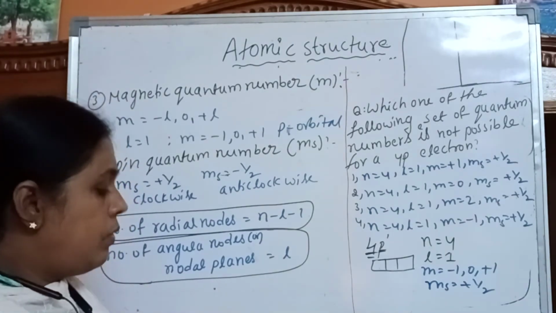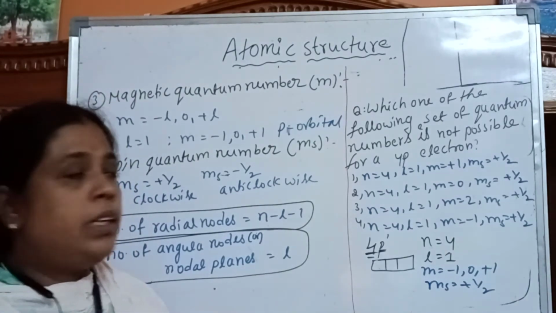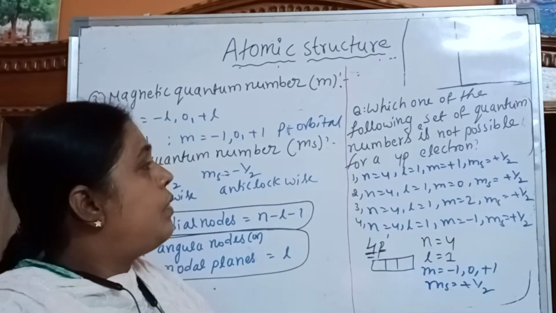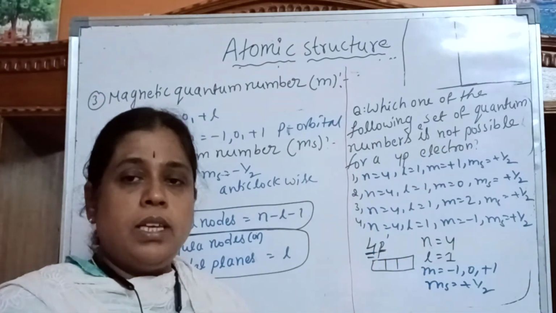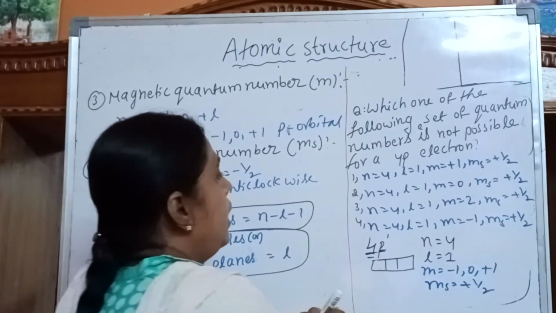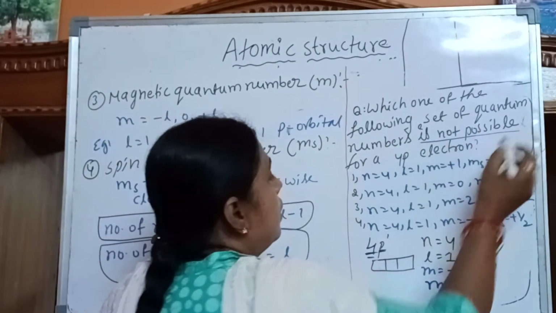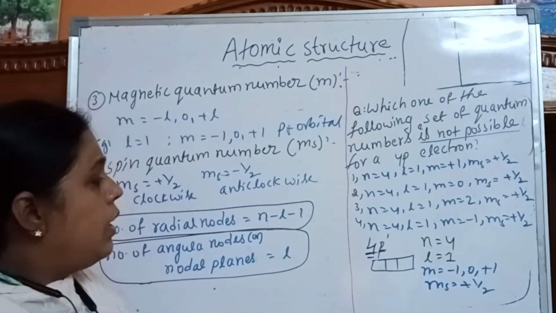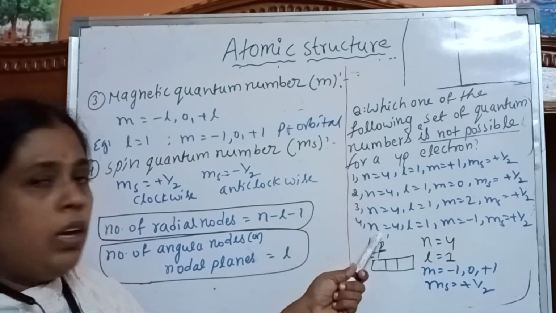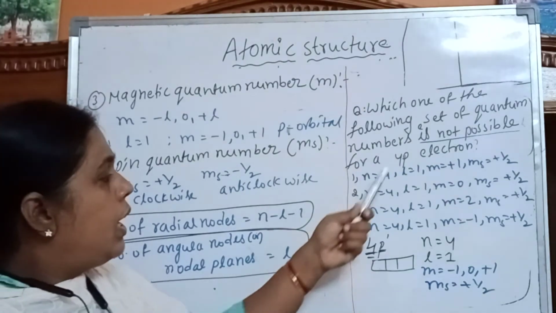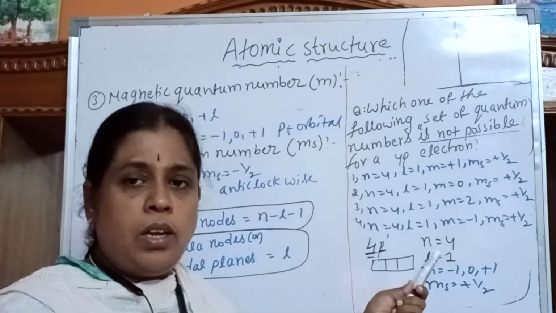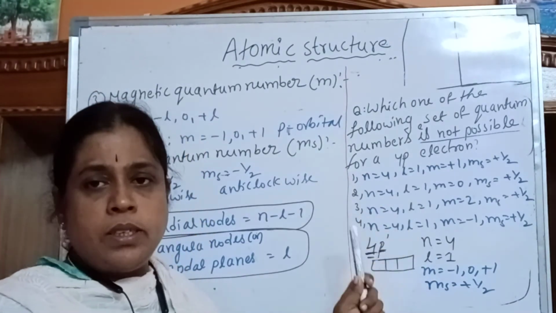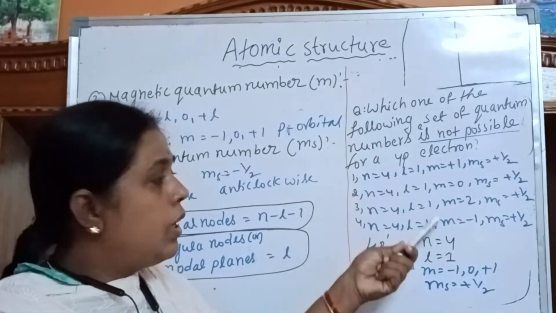So what is the question actually? You have to understand the question first of all. Which one of the following sets of quantum numbers is not possible for a 4p electron? See here, observe. Here n is equal for all, possible. L is equal to 1 for all, possible. Why? For a p orbital, L is always 1. This is also correct.